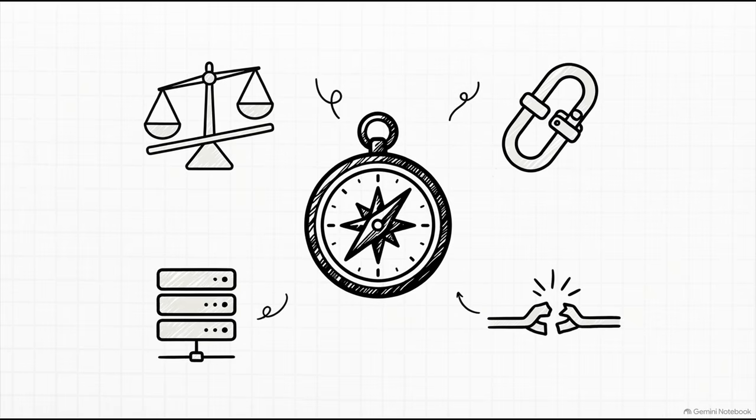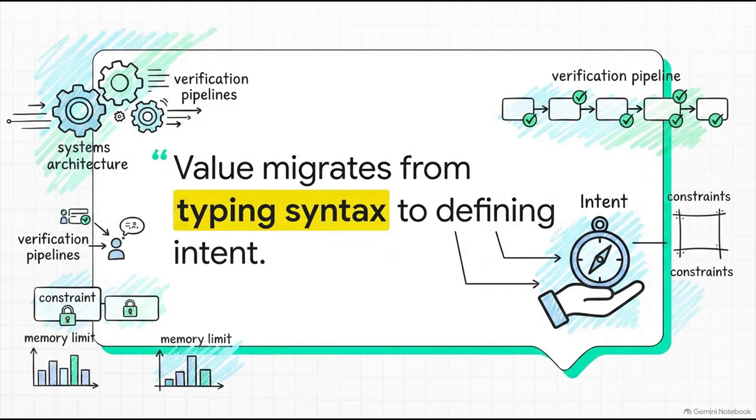This whole transition fundamentally changes what it means to be an engineer in the third-generation terminal era. Listen to this. We are no longer just writing syntax. We are systems architects. We define the constraints, we set the memory bounds, we delegate tasks to these autonomous agents, and then we route their work through systematic verification pipelines. The actual value you provide is migrating away from the act of typing out syntax and moving entirely to the act of defining precise intent.